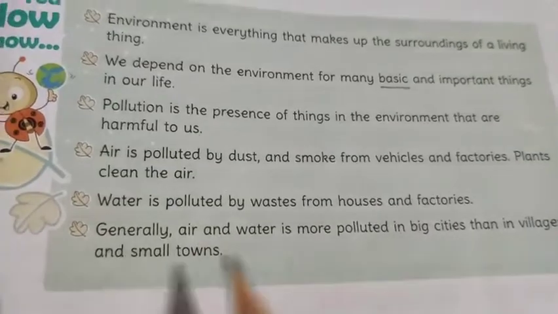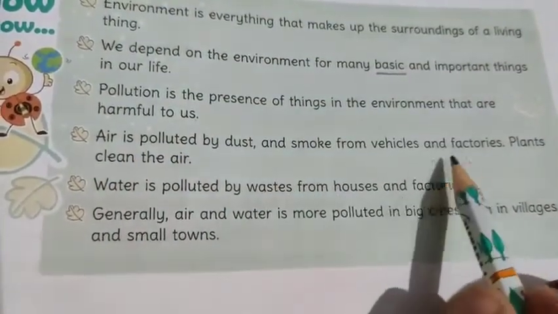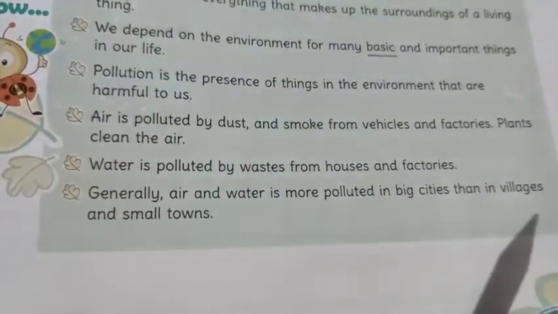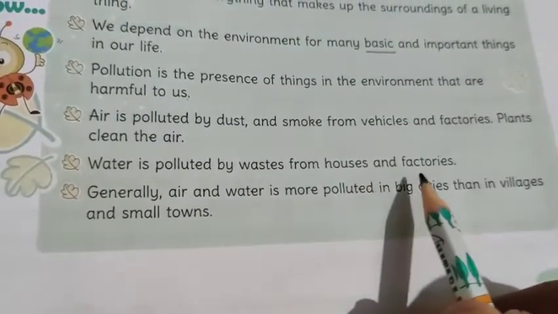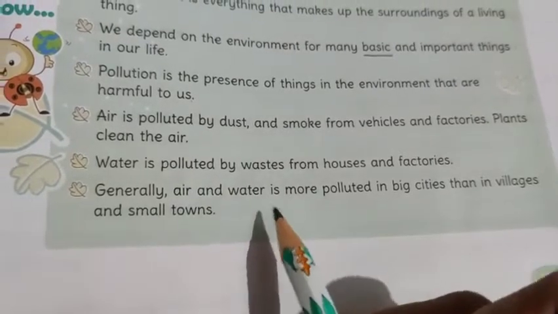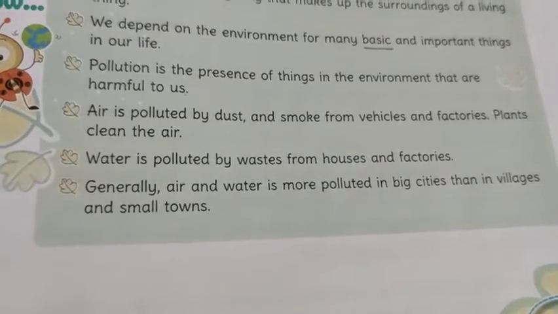Yes, and how air is polluted? Air is polluted by dust and smoke from vehicles and factories, and plants helps us in cleaning the air. Yes, and water is polluted by waste from factories and houses, right. And generally air and water is more polluted in big cities than in villages and small towns, right.